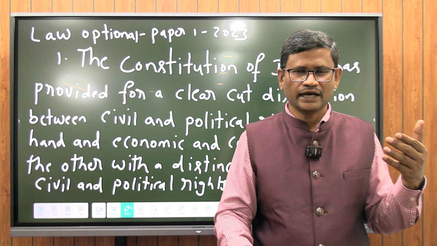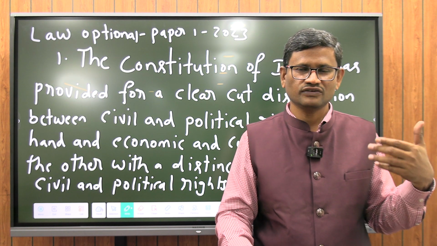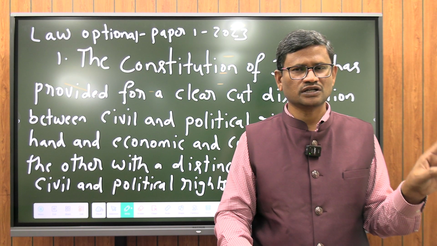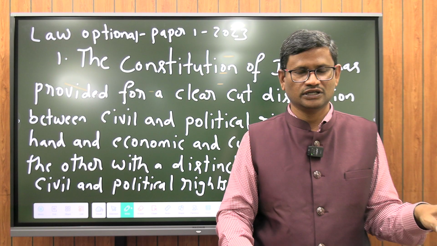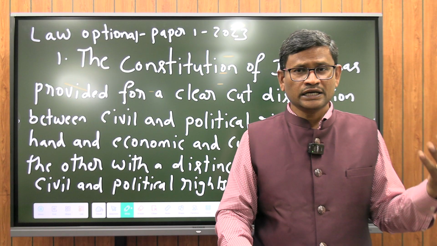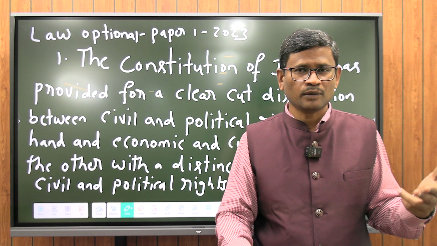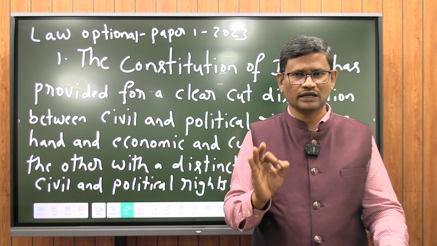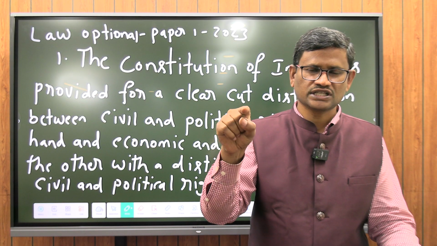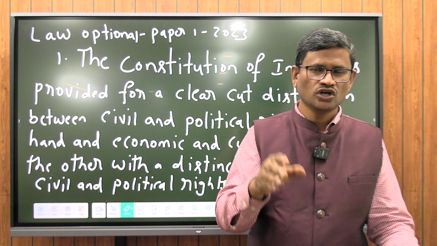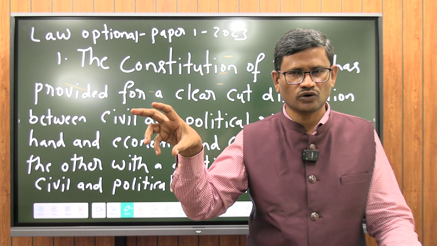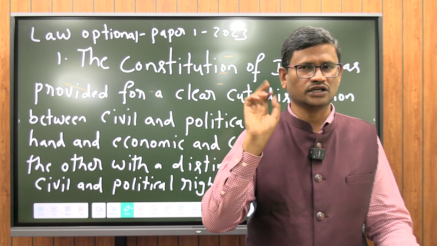For example, if you take the International Covenant on Civil and Political Rights, the United Nations came up with an international agreement on civil and political rights in 1966. In addition to that, the same United Nations also came up with another international agreement on social, economic and cultural rights. So even at the global level, as per the international agreements made by the UN, there is a distinction between civil and political rights on one hand, and social and economic rights on the other hand. This distinction is being followed even in India under the Indian Constitution.